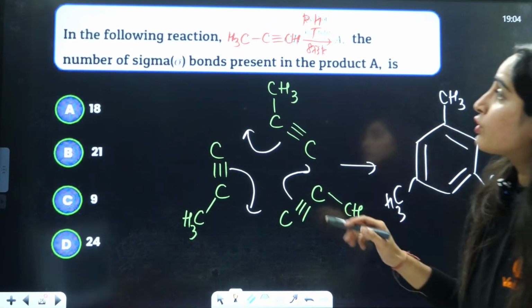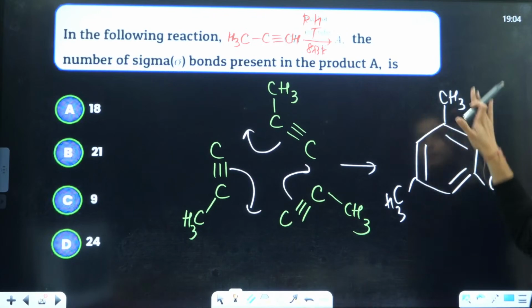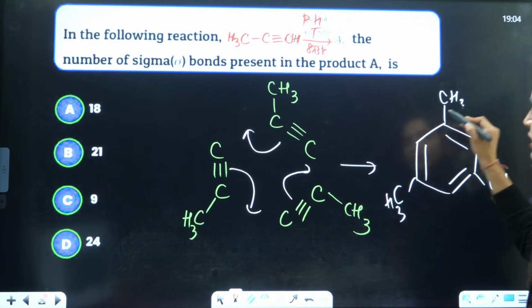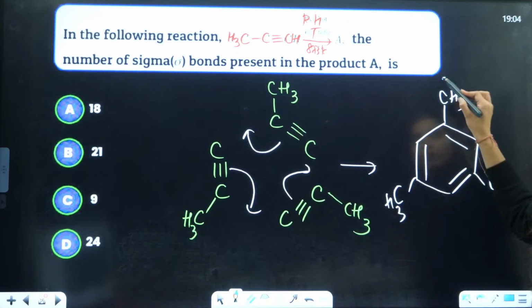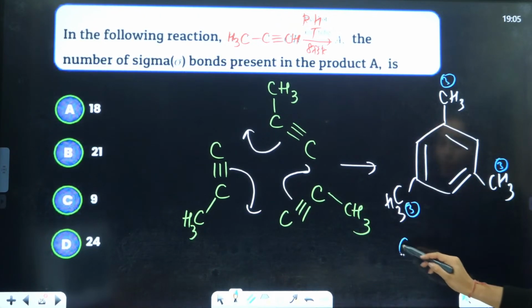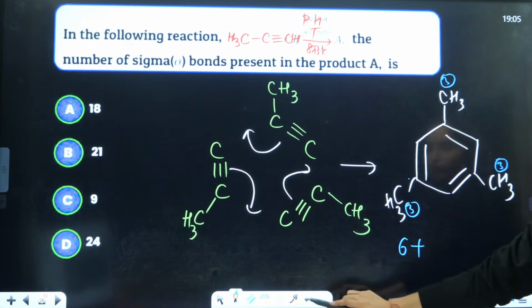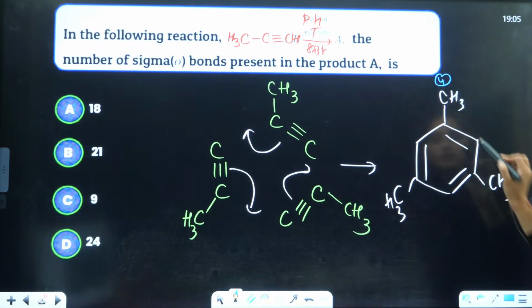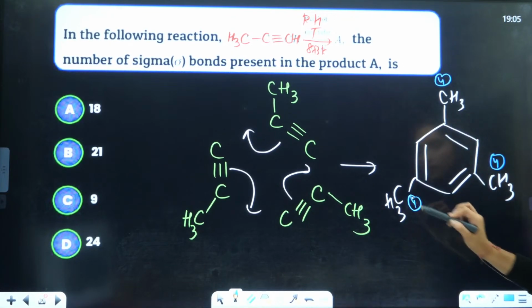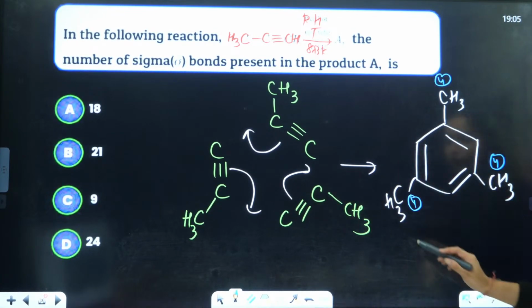Now they are asking you the number of sigma bonds present here. If you talk about the number of sigma bonds, it will be 3 bonds here, 3 bonds here, 3 bonds here. That means 6 bonds plus 1. This is going to have 4 bonds. So let's draw 4 for each. This is 4, this is 4, this is 4. Carbon is going to have 3 bonds with hydrogen and 1 with this. 4, 4, 4, that means 12.